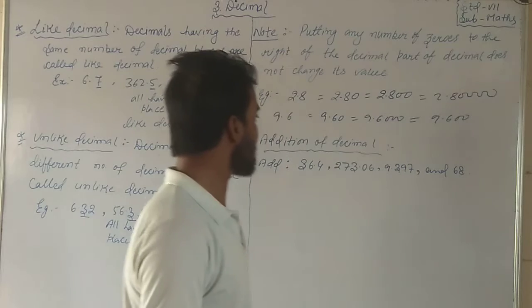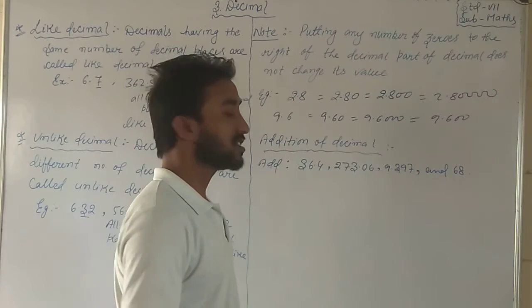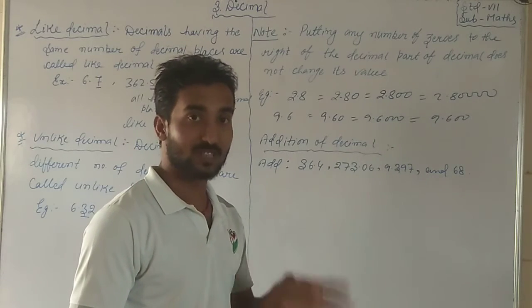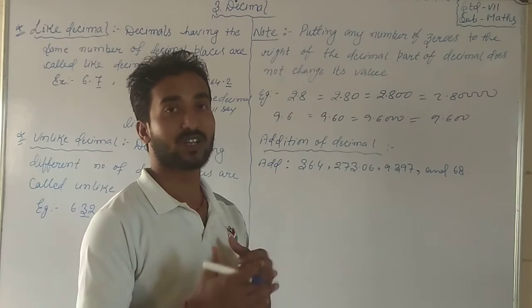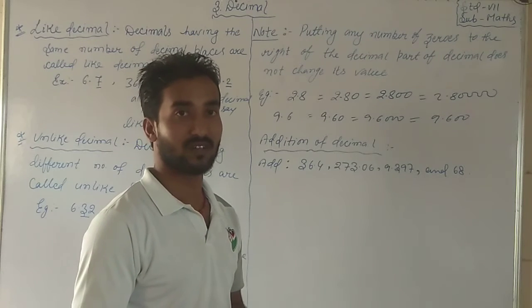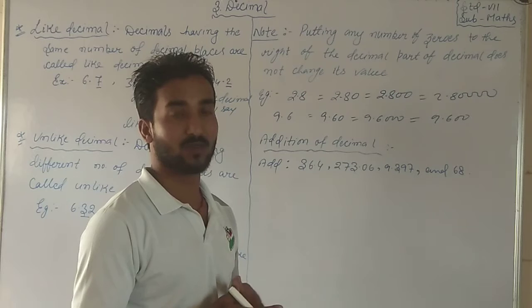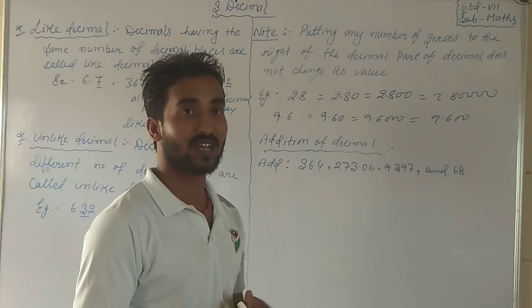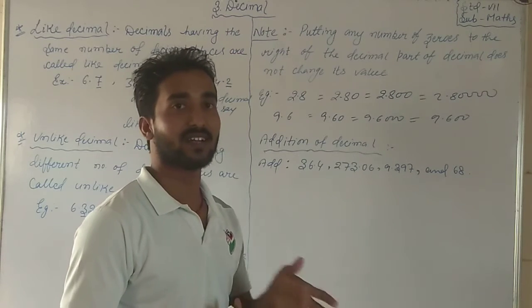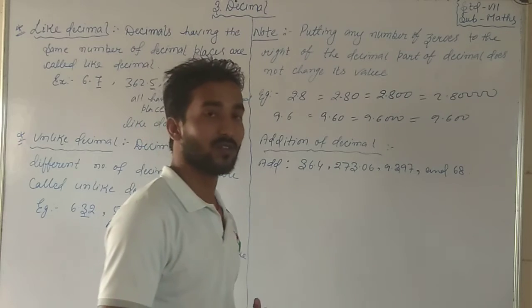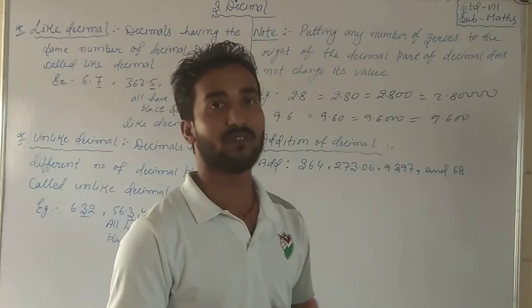Consider the given numbers, see the maximum decimal places given in any number, and convert all the numbers into like decimals. Now it will be easy.